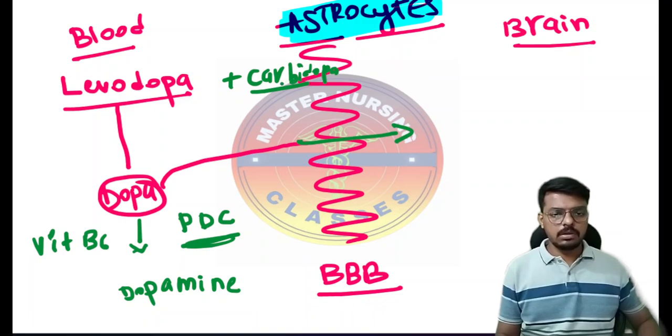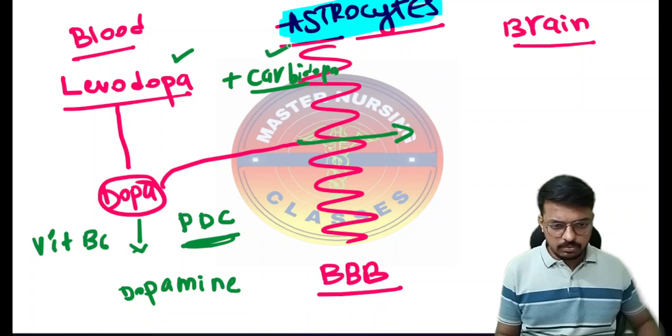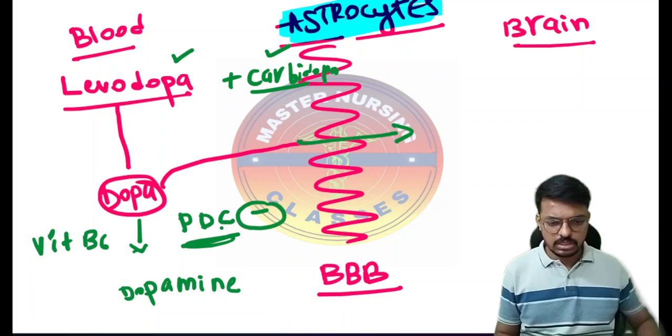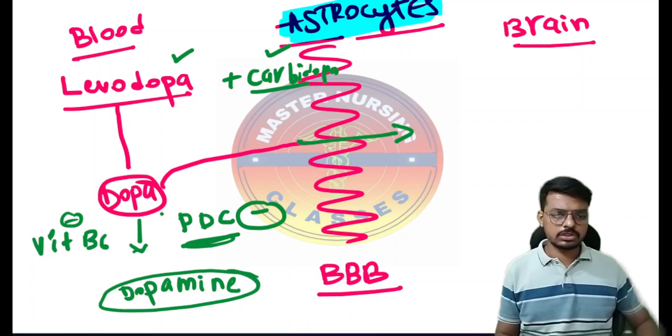Carbidopa holds the function of the peripheral decarboxylase and vitamin B6. It will not allow the dopa to get converted into dopamine, meaning it prevents the peripheral conversion of levodopa to dopamine.